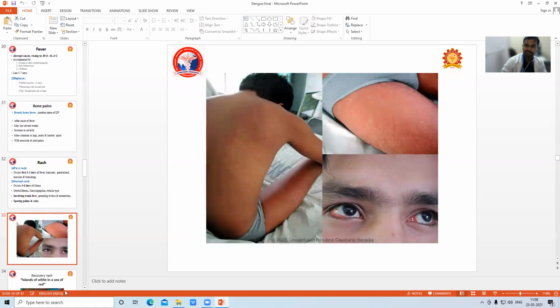So these are the typical dengue rash. They will give one nice terminology for the recovery rash.